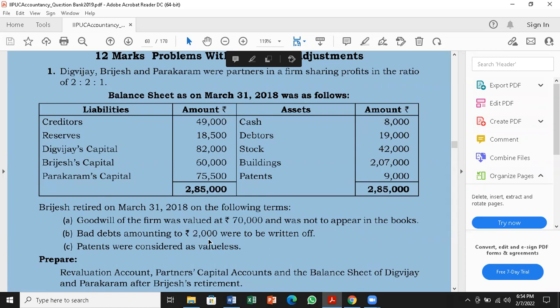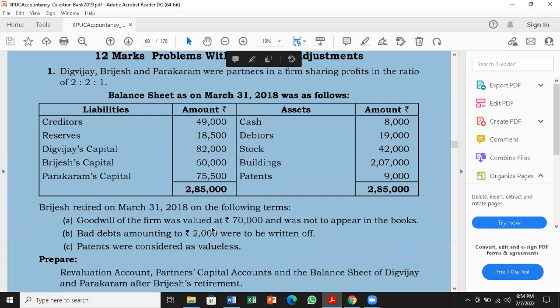So it has to be shown in the revaluation account debit side. Next, patents were considered as valueless. Valueless means zero. So patents 9,000 asset is there. So 9,000 becomes zero. Patents will be valueless means it should not be shown in the balance sheet again. It has become zero. That's all.